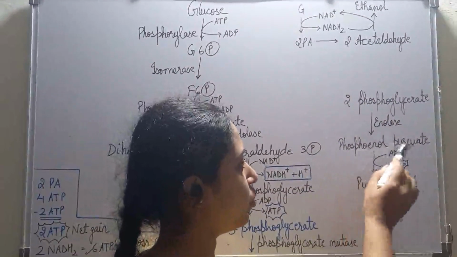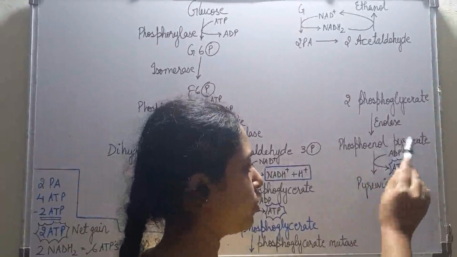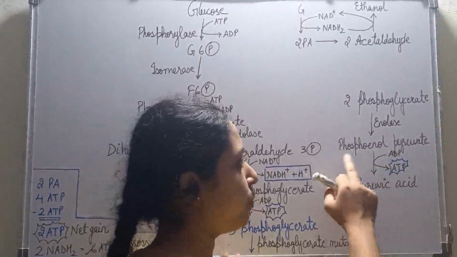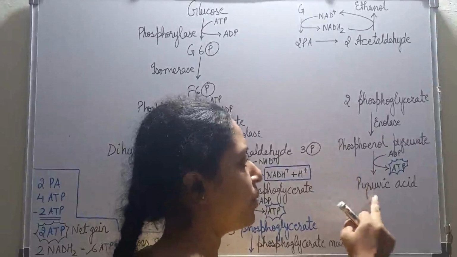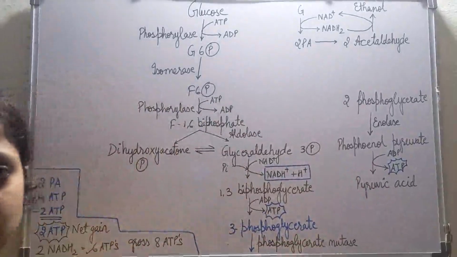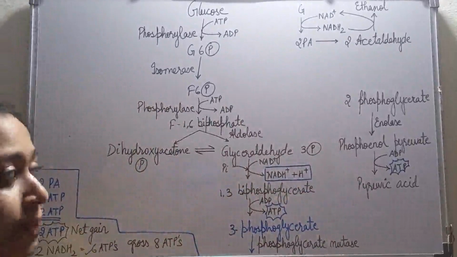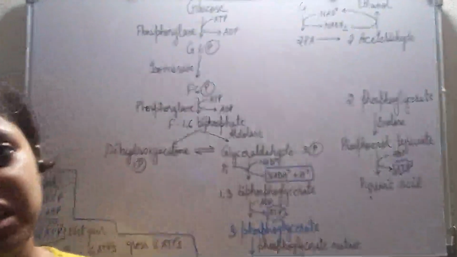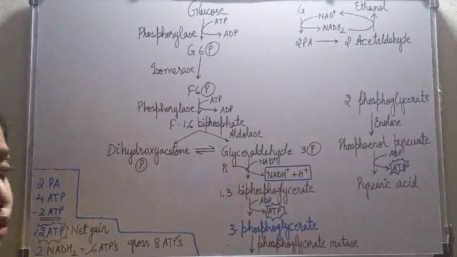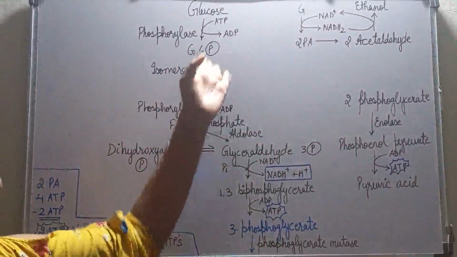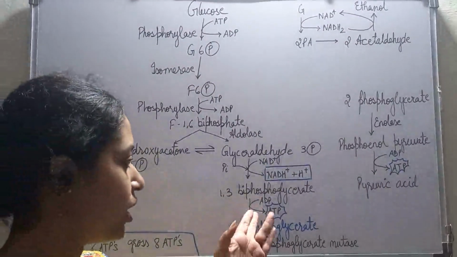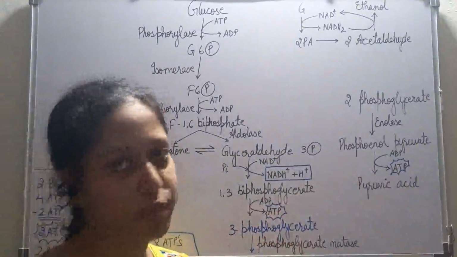It is phosphoenol pyruvate. See, this phosphoenol pyruvate contains a phosphate group, but pyruvic acid does not contain a phosphate group. So where is that phosphate group going? It is being used up by ADP to convert into ATP again. So the 2 ATPs that were used up here, we get back again, one at this place and second at this place.